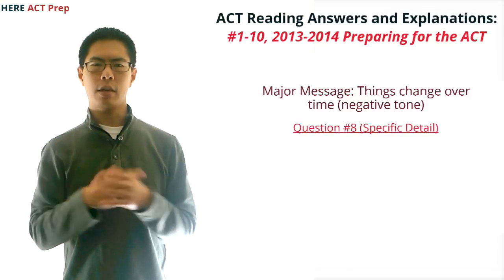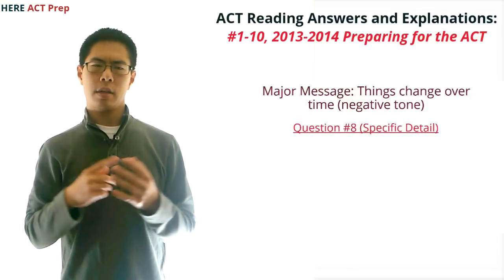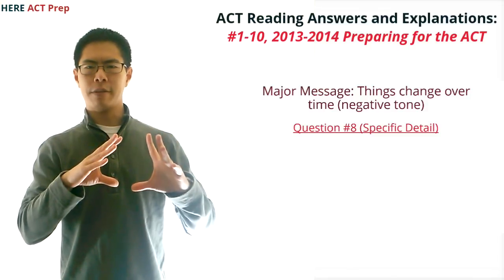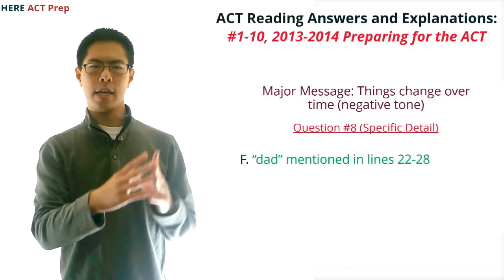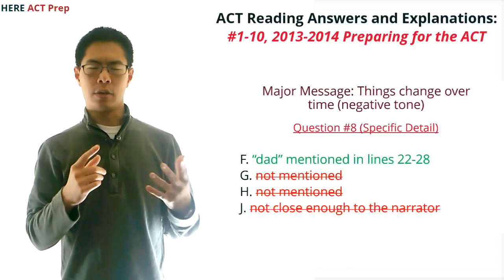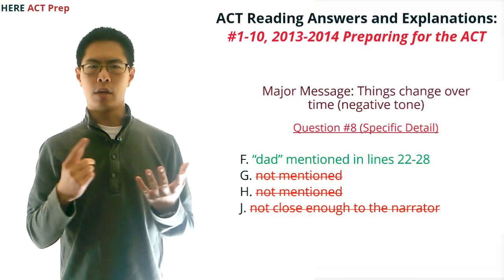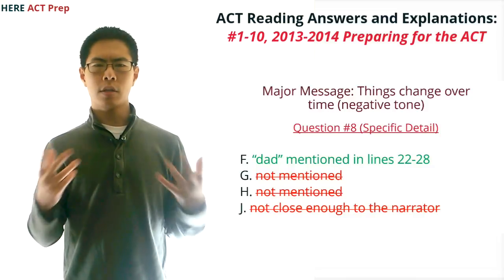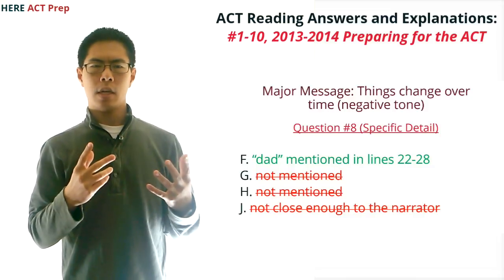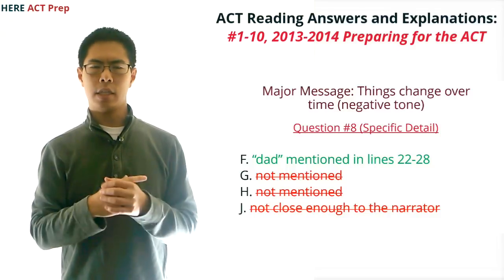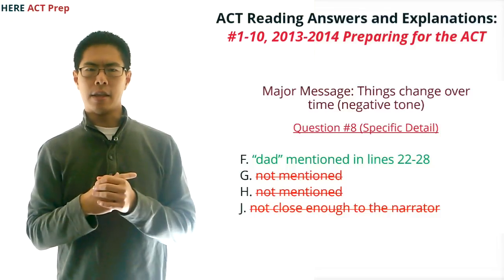This is a specific detail question, and it's a pretty tricky one. For this question, we know that we want to look in the section where she gets off the train, which is the paragraph from lines 22 through 28. In this paragraph, the only mention of anyone else that we see is her dad in line 26, so it's the only real option that we have, even though the reference is kind of obscure. We also know that she is remembering the past with someone, so this someone needs to be someone pretty close to her, which eliminates J, a journalist. So we pick F, her father.